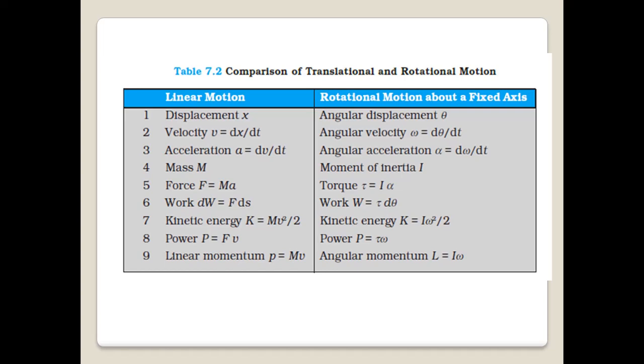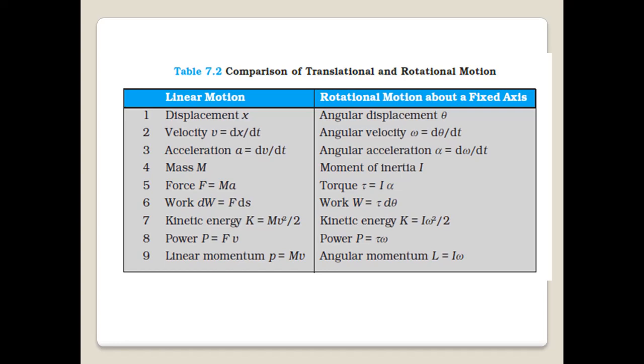Number 2, velocity v equal to dx by dt in linear motion, whereas angular velocity omega equal to d theta by dt. Number 3, acceleration a equal to dv by dt, that is rate of change of velocity, whereas angular acceleration alpha equal to rate of change of angular velocity, d omega by dt.